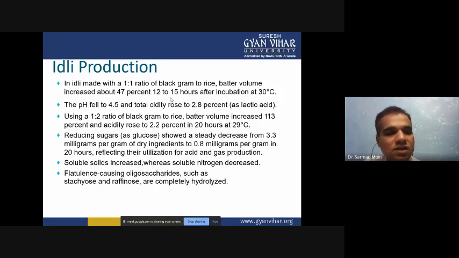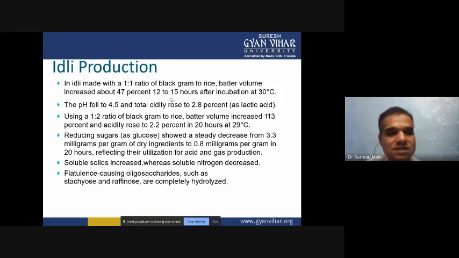Using a 1:2 ratio of black gram to rice, batter volume increases 113% and acidity rises to 2.2%. So when we increase the carbohydrate concentration, acidity also increases, because with more carbohydrate, the lactic acid bacteria can ferment more carbohydrate into more lactic acid. So the pH will fall more.